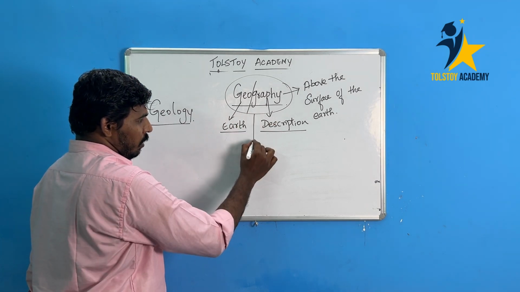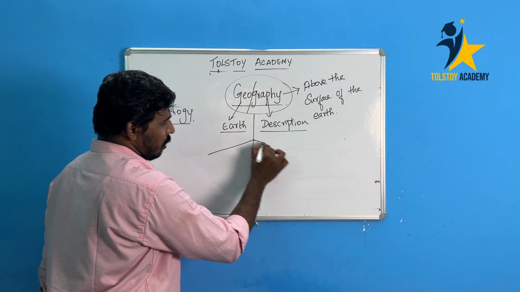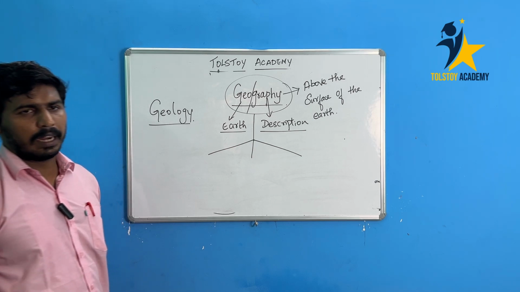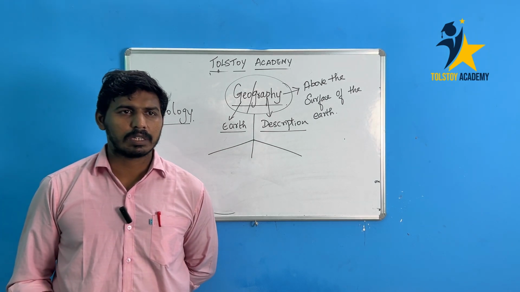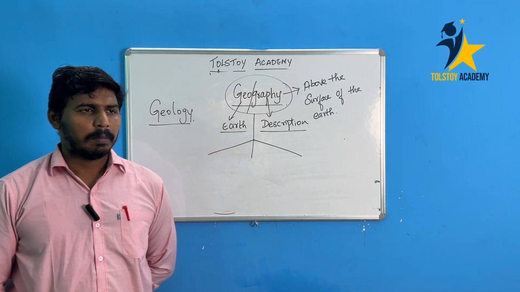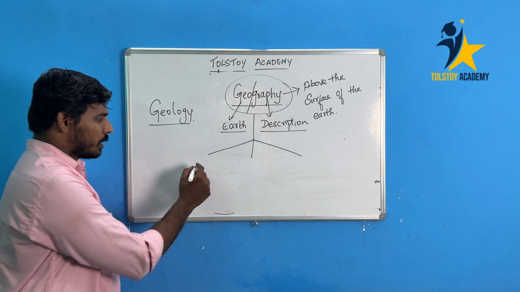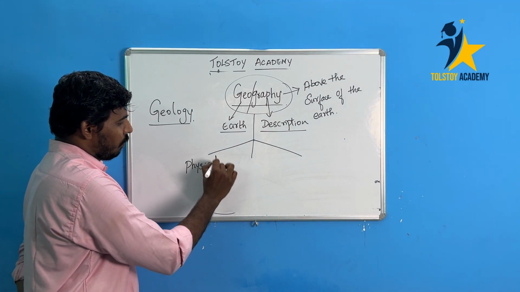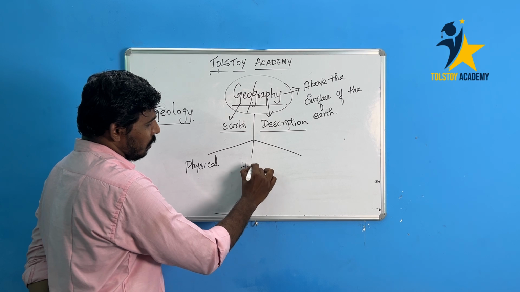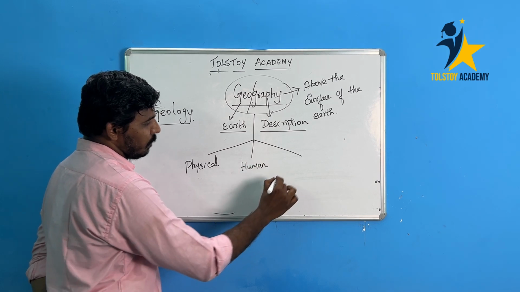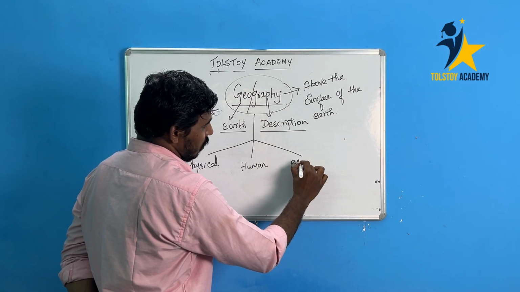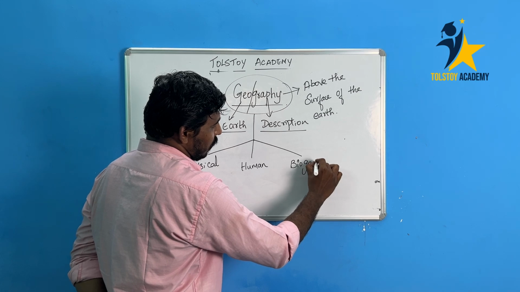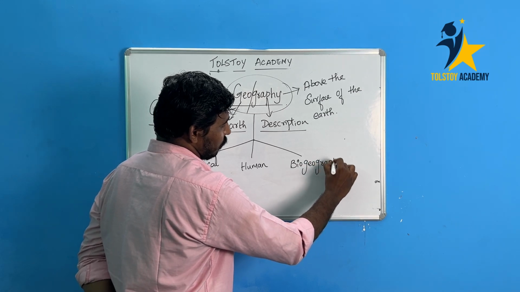Now if we classify geography, there was again a dilemma, whether it is a 2 classification or a 3 classification, but as per the studies, we have a three classification. The first is physical geography. The second is human geography. And the third is biogeography.